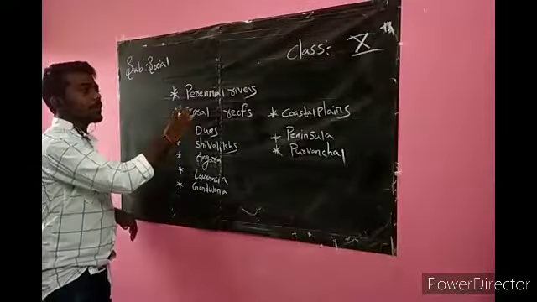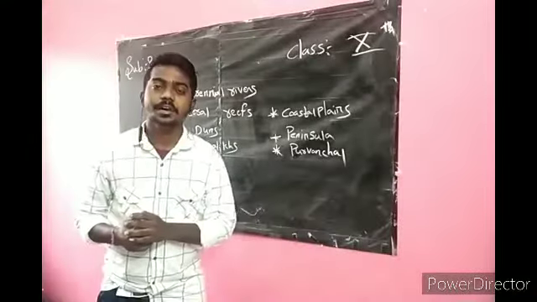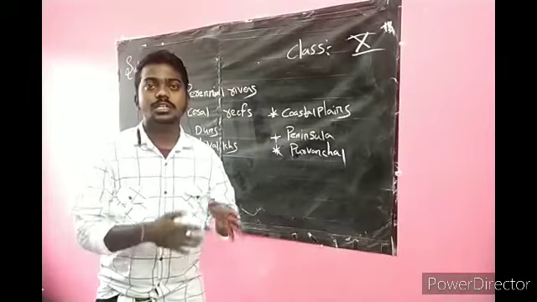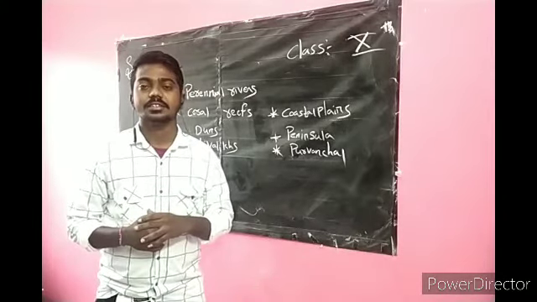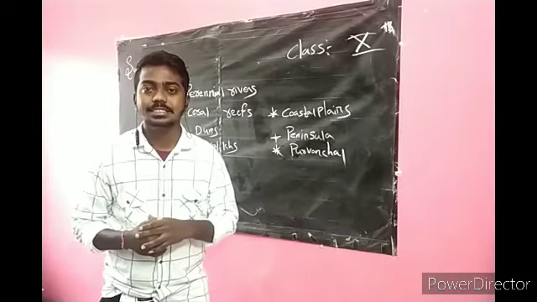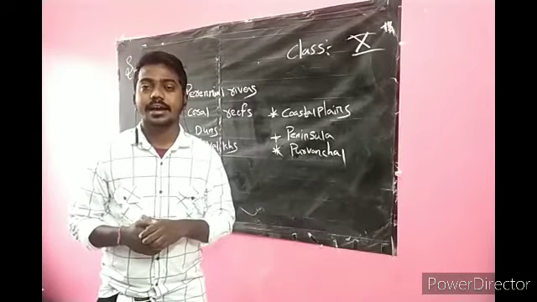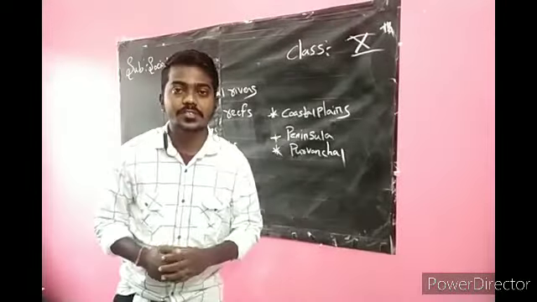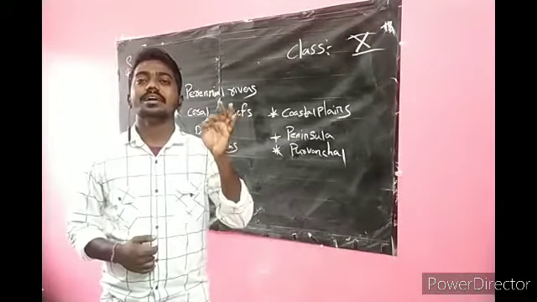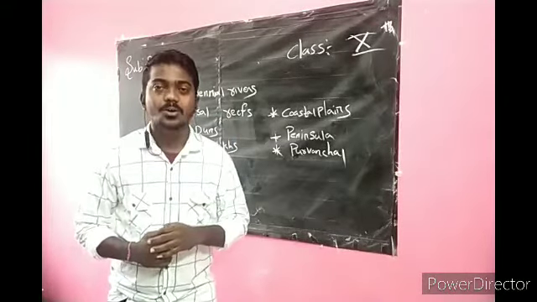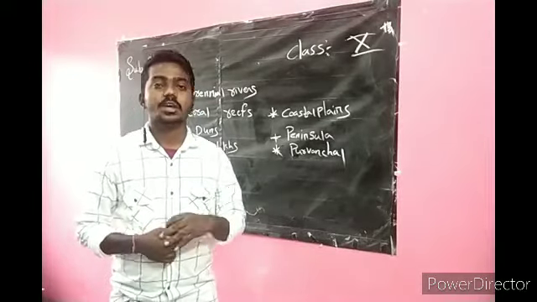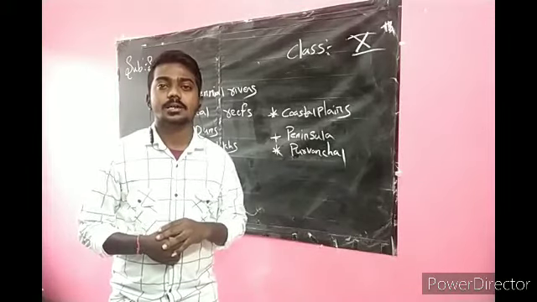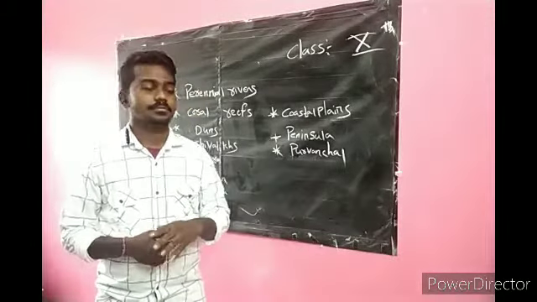You see the first keyword, perennial rivers. Already I told you about the perennial rivers. The continuous flow of water throughout the year is called a perennial river. I told the example also, BIG: Brahmaputra, Indus and Ganga. Coming to the second keyword, coral reefs. Lakshadweep Islands are of coral origin. A coral reef is nothing but a bank of coral, the top of which we can see sometimes above the sea.